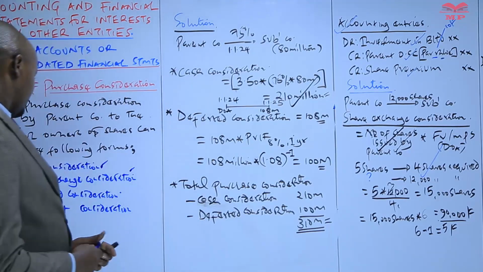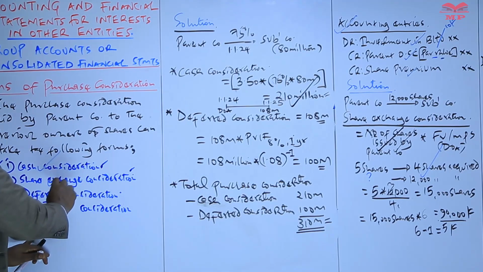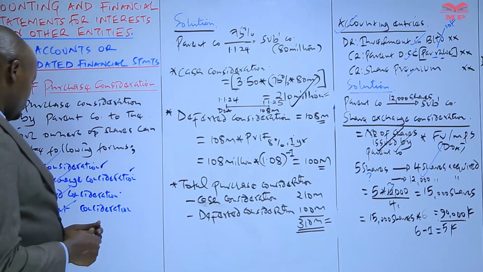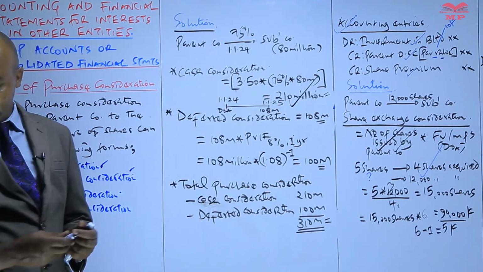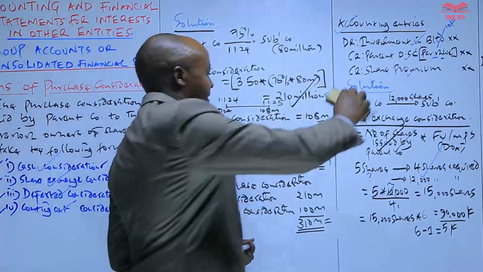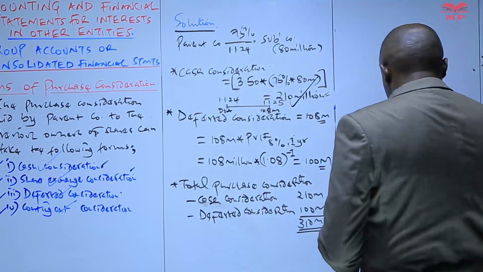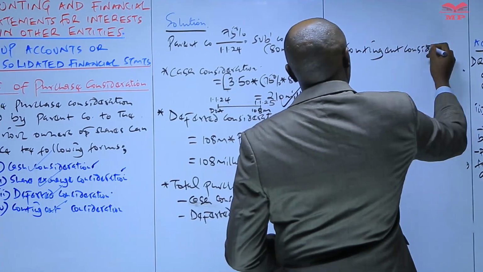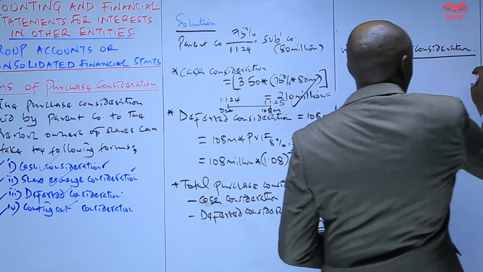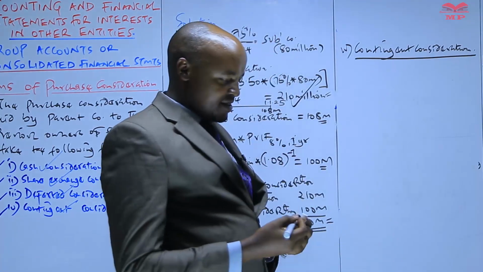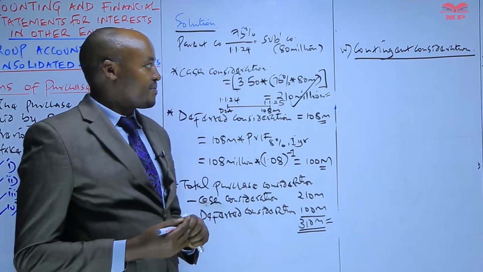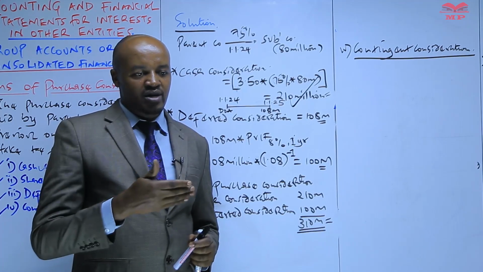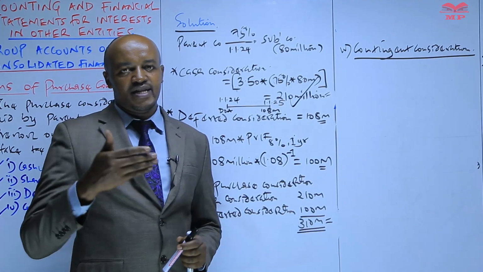Then we have the last consideration here, which is known as the contingent consideration. So number 4. So what is a contingent consideration? This is a consideration which is to be paid by the parent company in future upon a fulfillment of certain conditions.